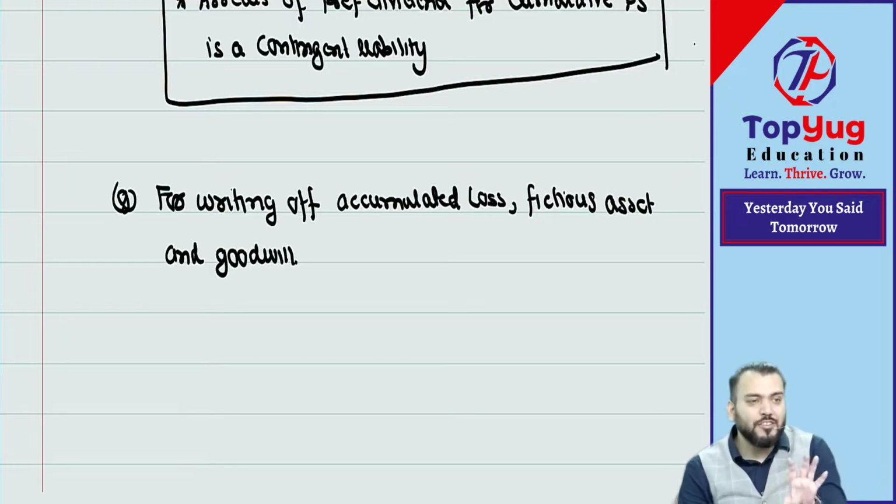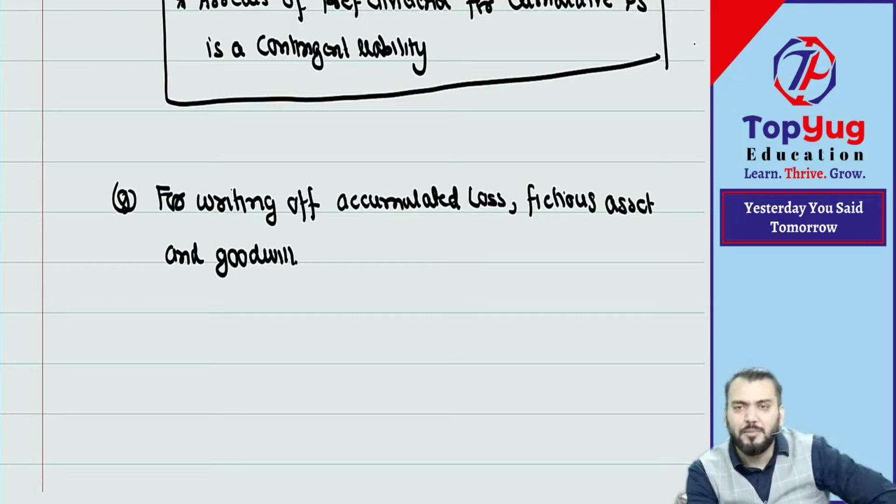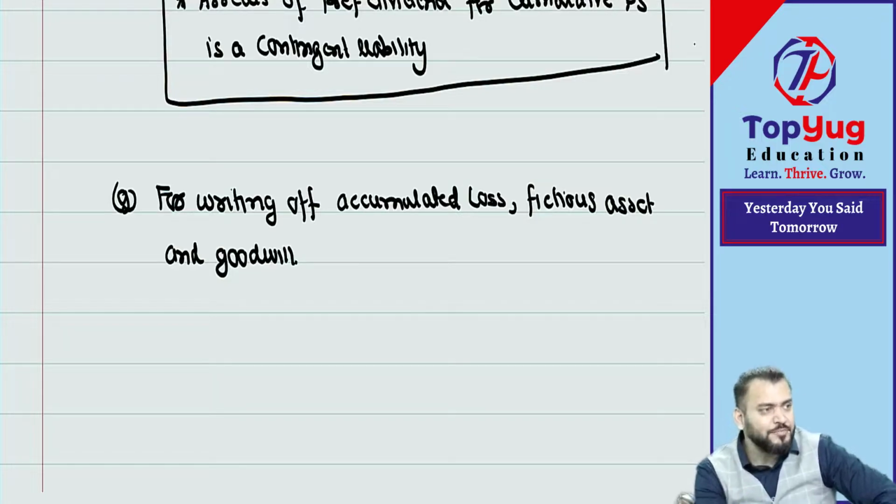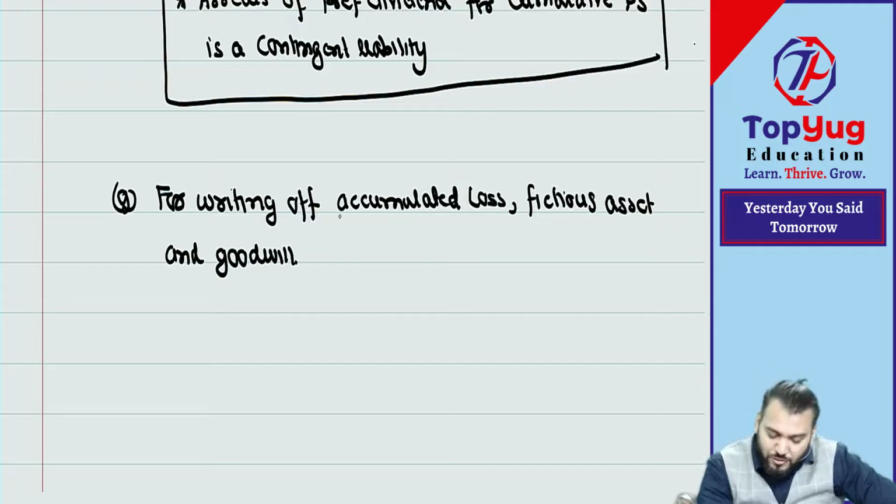For writing off accumulated losses means the debit balance of the P&L account. Okay, the objective of this chapter is to write off that only. Correct. This you have understood.